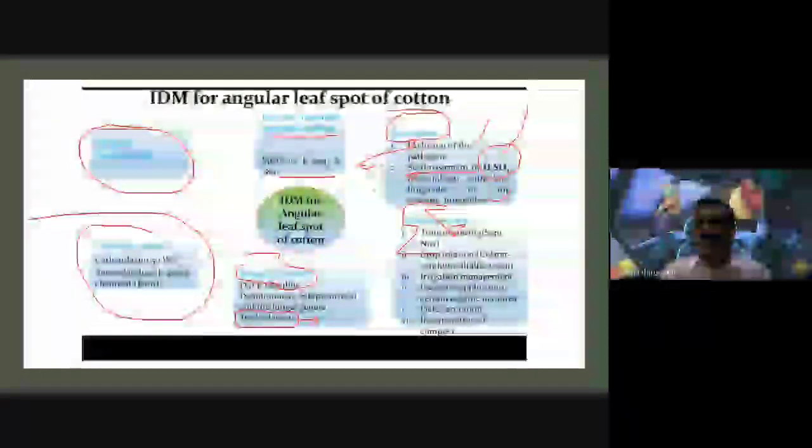And at the same time we have to apply irrigation management also. Irrigation management is also suitable for the control of this disease. Excessive application of certain organic manures, field sanitation, and incorporation of compost are also very important for the integrated disease management of angular leaf spot of cotton. So these are some important slides. Now we are going to discuss angular leaf spot of cotton clearly. This disease is caused by a bacterium.